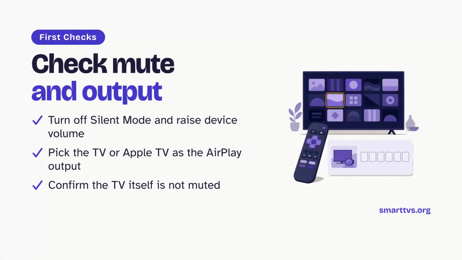Start with the easy mismatches. Turn off silent mode on iPhone or iPad. Raise volume on both devices and open the AirPlay output picker. The TV or Apple TV needs to be selected as the audio destination, not the phone or Mac speakers.